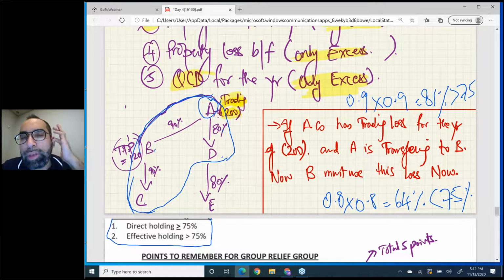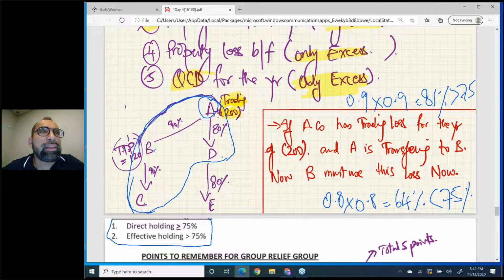Okay, 75% group. So in short, the conditions of 75% group: at each individual level, direct holding must be greater than 75%. And if you want to make a big group, then effective holding must also be greater than 75%.